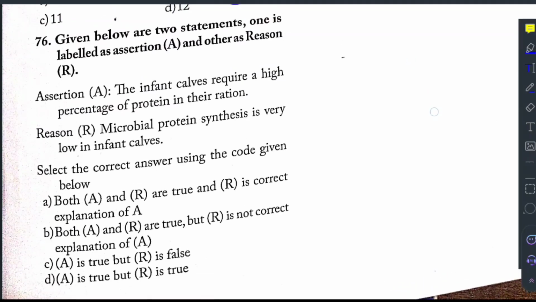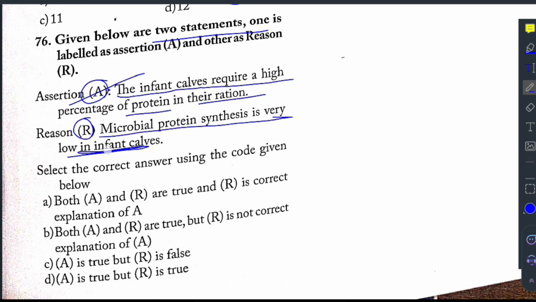Then question 76 has two statements: assertion and reason. The assertion says infant calves require a high percentage of protein in the ration. This is true, because microbial protein synthesis is very low in infant calves. So this is the correct reason for this assertion, therefore option A is correct.